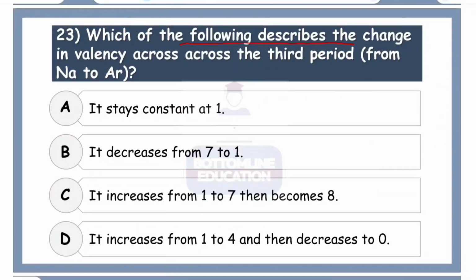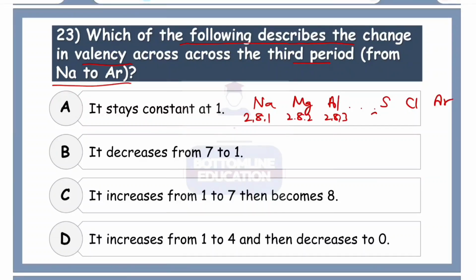Which of the following describes the change in valency across the third period from sodium to argon? So let's have a list of the elements: sodium, magnesium, aluminium, silicon, phosphorus, sulfur, then chlorine, then argon. Now sodium has electronic configuration of 2,8,1, magnesium 2,8,2, aluminium similarly 2,8,3, and it goes on, we reach 2,8,6, we reach 2,8,7, and finally we reach 2,8,8. Now if you look properly, sodium will lose this 1 electron, so its valency is 1.